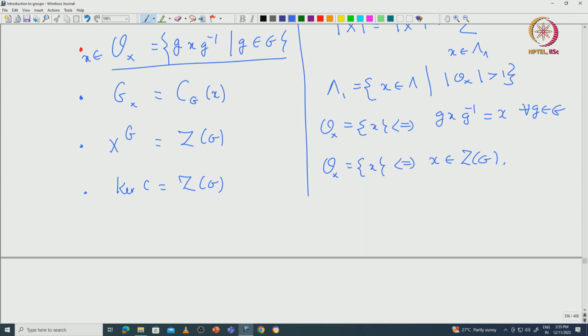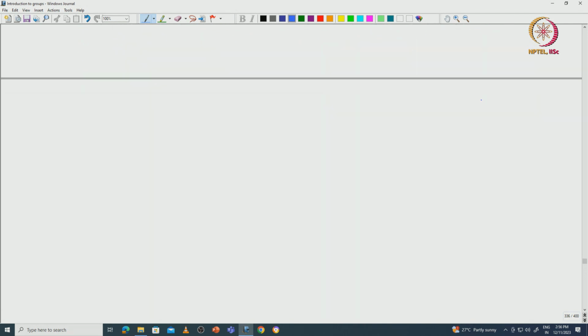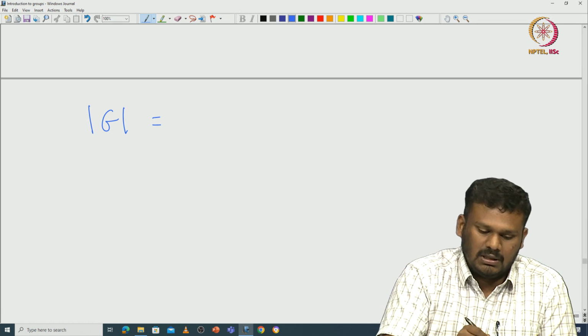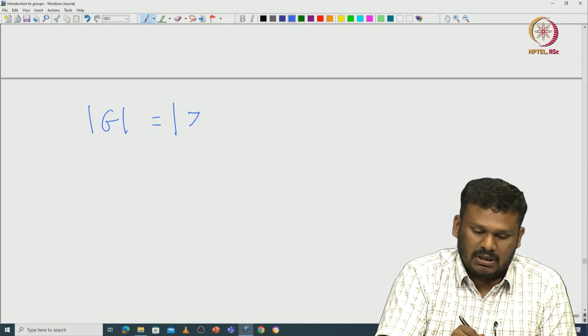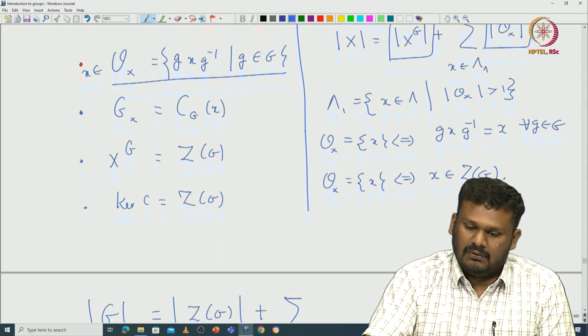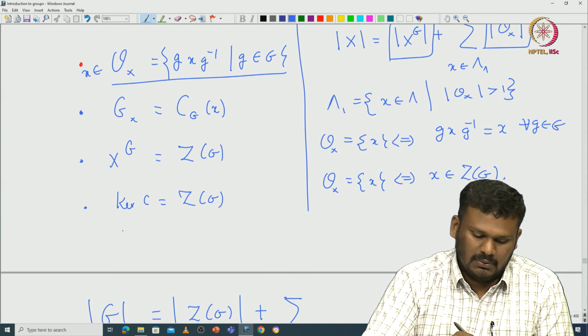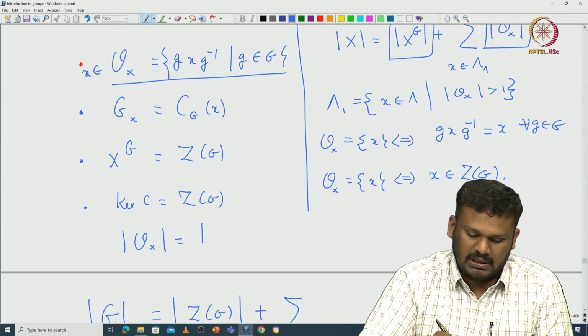So that means this x power g that we collected will correspond to the center, and these elements will correspond to elements that are not in the center. So if we rewrite that orbit decomposition, in this case the cardinality of X equals the cardinality of G, and the cardinality of X is nothing but the cardinality of the center plus a summation of the number of elements in each orbit. Using the orbit-stabilizer theorem, the cardinality of the orbit of x is nothing but the index of the